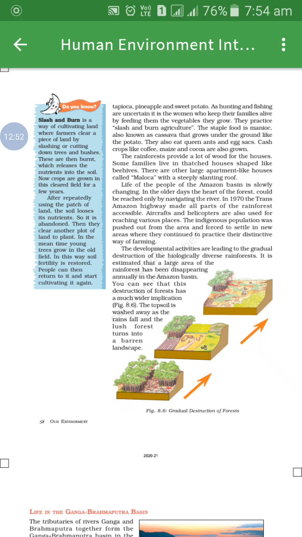And the same is repeated. The soil of the patch of land loses its nutrients, so it is abandoned. Then they again clear another plot of land to plant. In the meantime, young trees grow in the old field. And in this manner, soil fertility is restored.